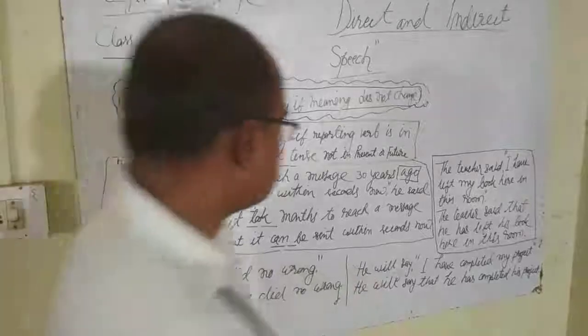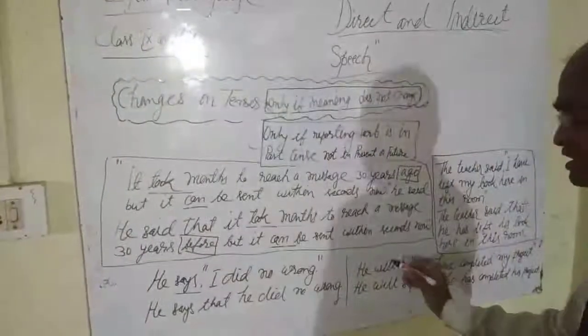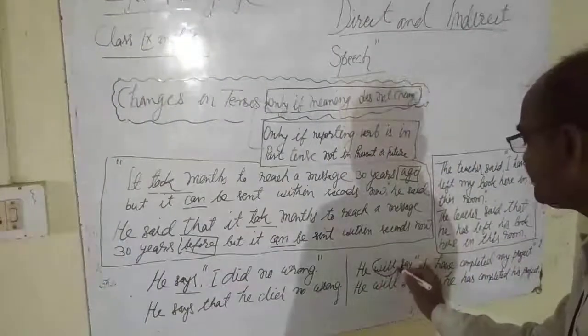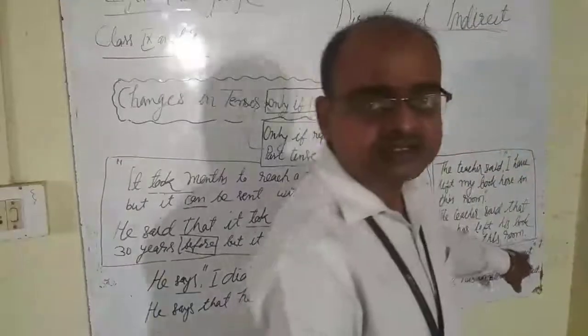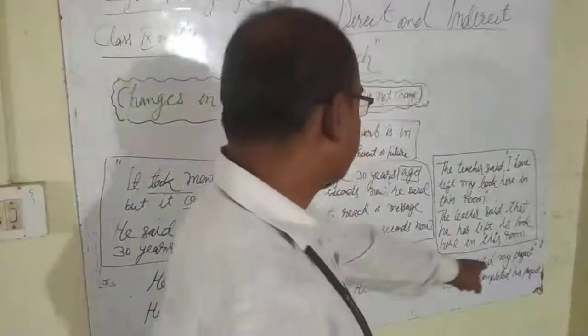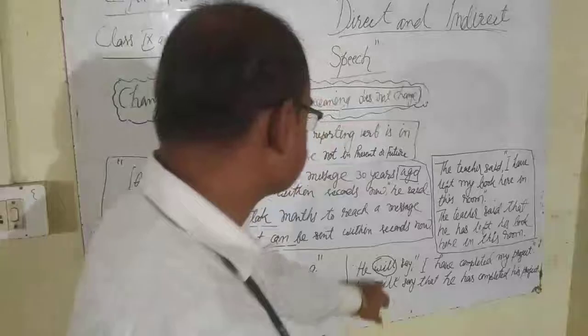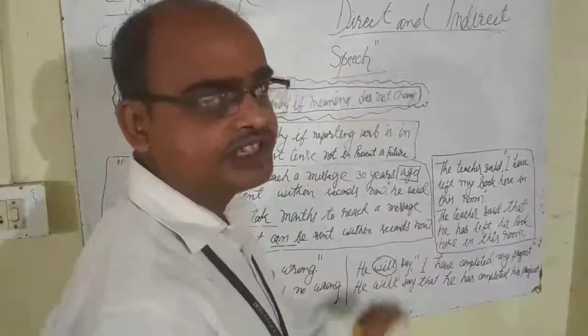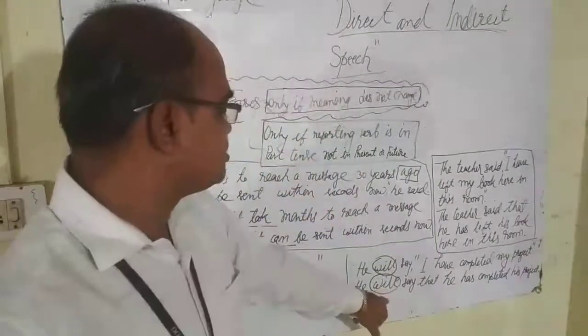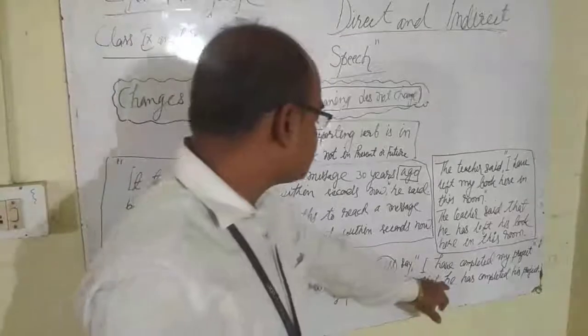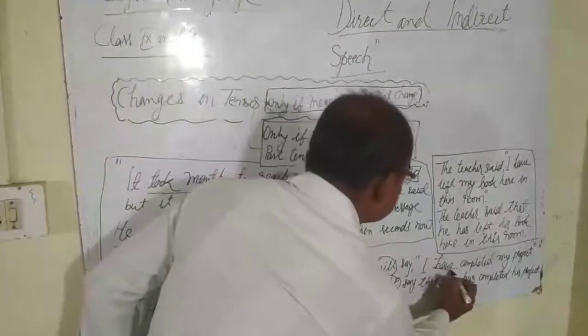See the second example. He will say, I have completed my project. Here will is future tense, so the reporting verb is in future tense. So you are leaving it the same, unchanged. He will say that, here the tense has not been changed.